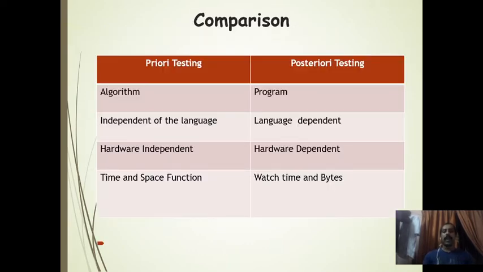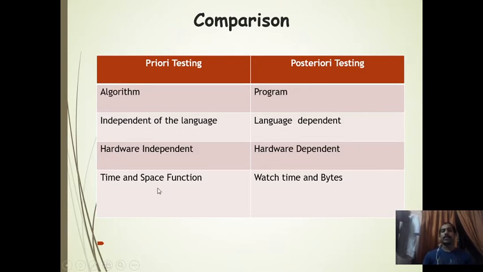Okay, so we'll have a comparison of priori testing and posteriori testing. In priori testing, we use the algorithms; we don't have the programs. In posteriori, we will have the program. Priori testing is independent of the language. We are not writing any language there. Posteriori is language dependent. When you are using a C program, it will be different; with a Java program, it will be different. Priori is hardware independent. It's not depending on any hardware. Posteriori is hardware dependent.